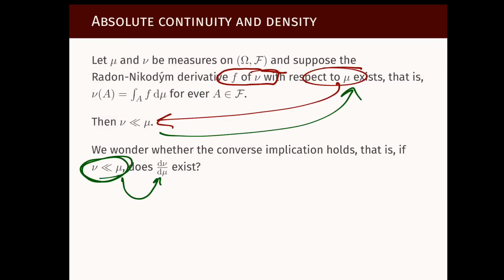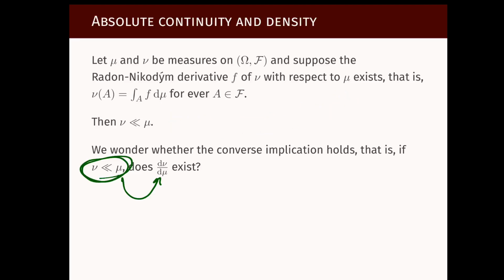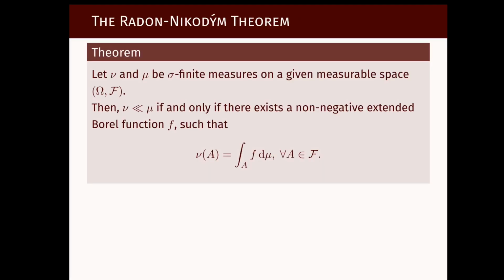And then we were discussing the question. We saw that whenever a measure nu has a density with respect to a measure mu, this would imply immediately that it is absolutely continuous with respect to mu. And then we're asking the reverse question: if it is absolutely continuous, does the derivative exist? And this is what the Radon-Nikodým theorem says.